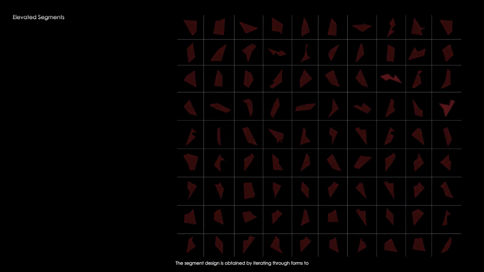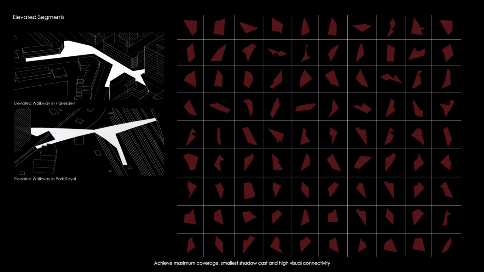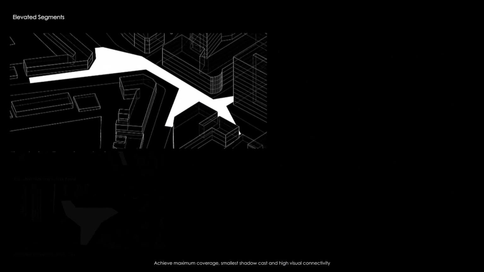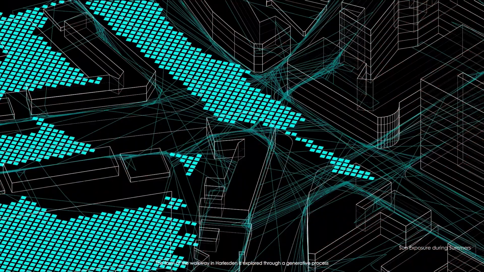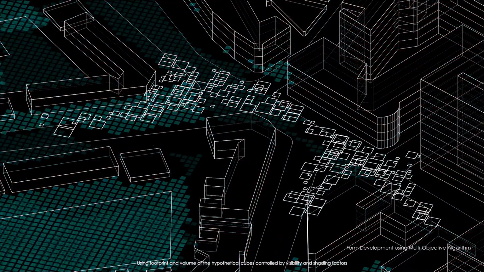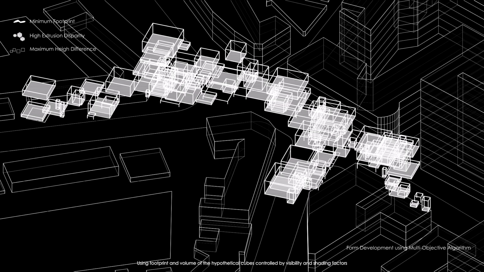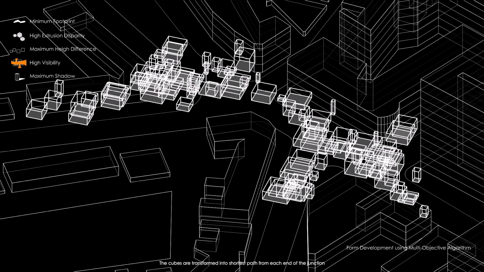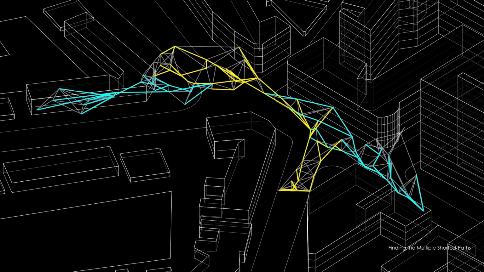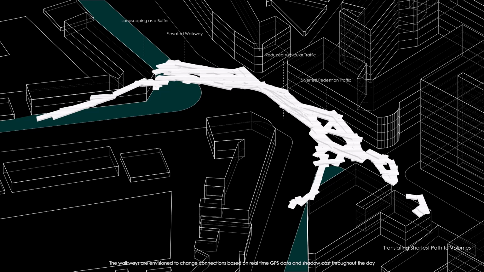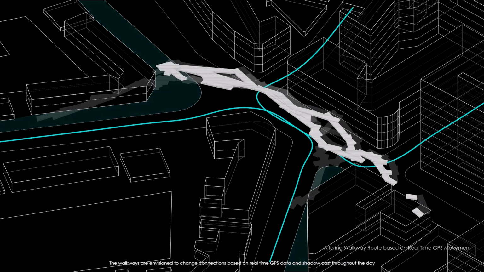The segment design is obtained by iterating through forms to achieve maximum coverage, smallest shadow cast, and high visual connectivity. The form of the walkway in Harlesden is explored through a generative process using footprint and volume of hypothetical cubes controlled by visibility and shading factors. The cubes are transformed into shortest paths from each end of the junction. The walkways are envisioned to change connections based on real-time GPS data and shadow casts throughout the day.